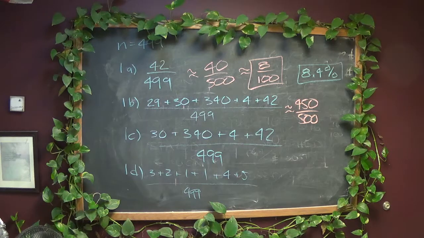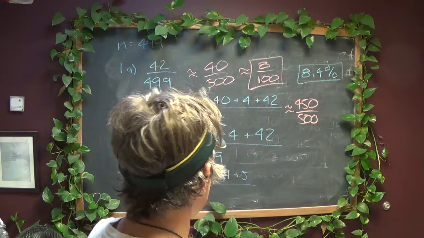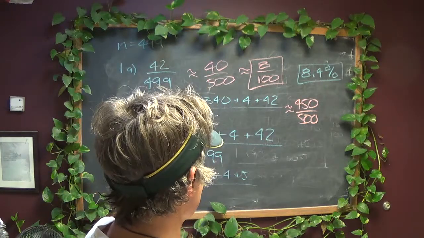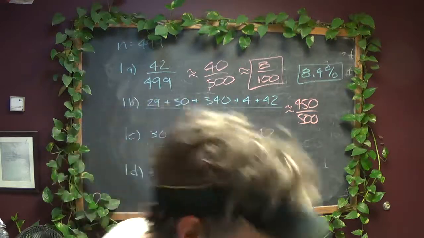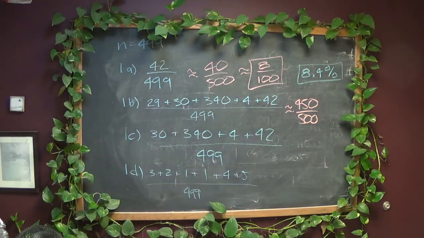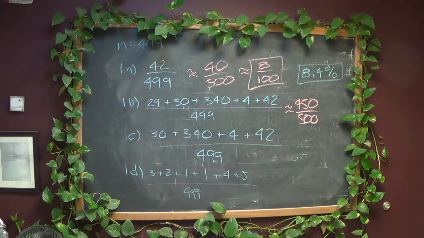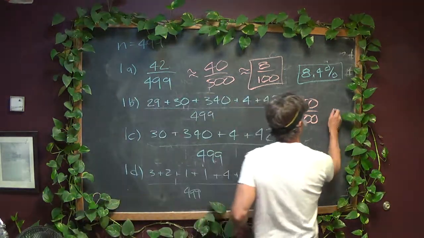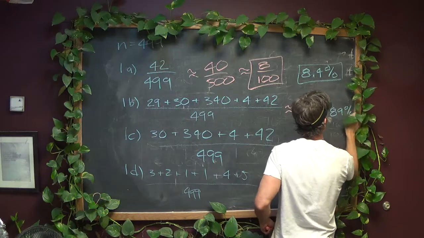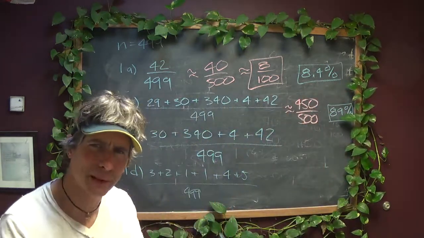Let's see what it actually is with any kind of precision. That's going to be 29 plus 30 is 59, 399, 403, 445. Divide by 499, I get, oh, I typed too many numbers, hang on. I get 89%, if we round it off to the nearest whole percent. 89%, which is very close to the 90% that we approximated. See how we're approximating, getting close?